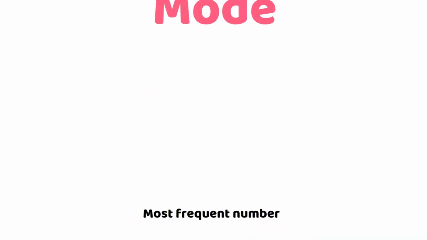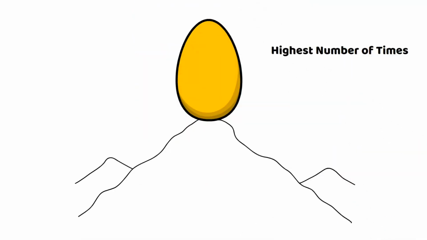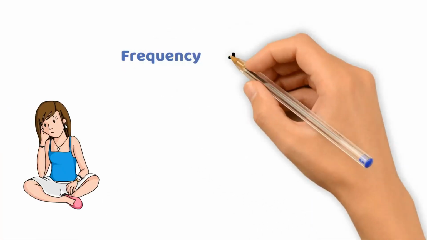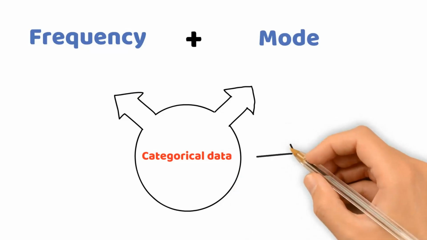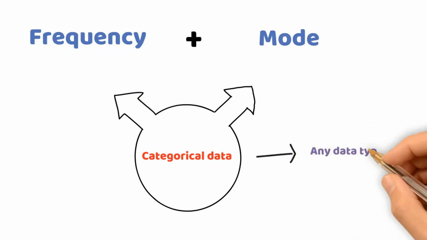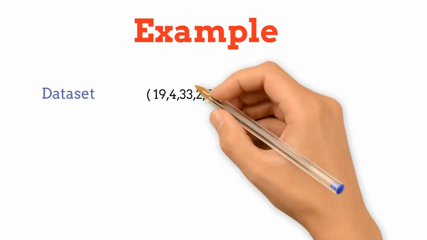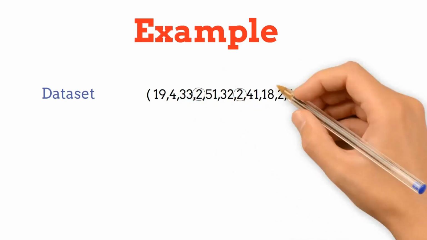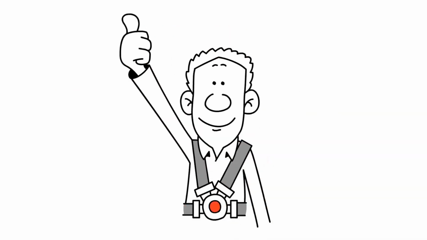Mode is the most frequent number, that is, the number that occurs the highest number of times. The notions of frequency and mode are typically used with categorical data, but it can be used on any data type. Example, dataset 19, 4, 33, 2, 51, 32, 2, 41, 18, 2, 4, 1. Mode is 2.